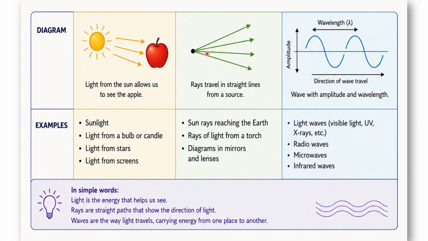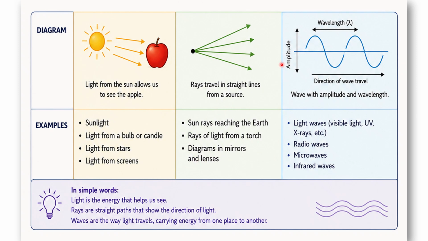And then there are rays. Rays, as I told you, travel in straight lines because they're associated with light. Light travels in straight lines and so do rays. Sun rays reaching the earth like we saw before, rays from a torch, and diagrams in mirrors and lenses, these are all types of rays.